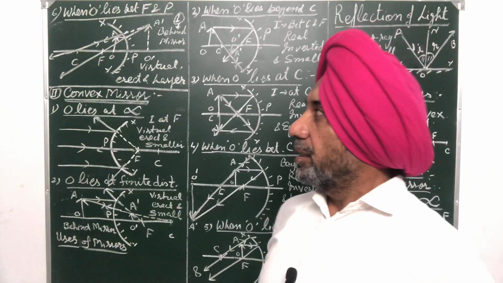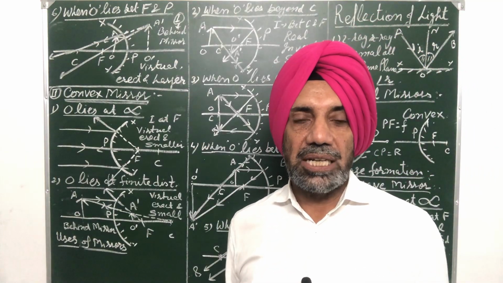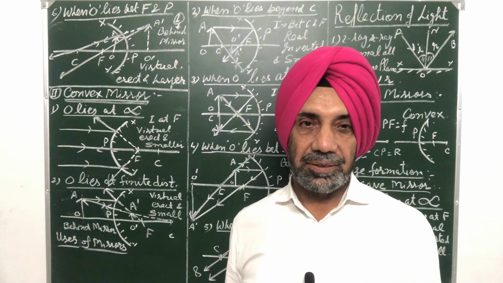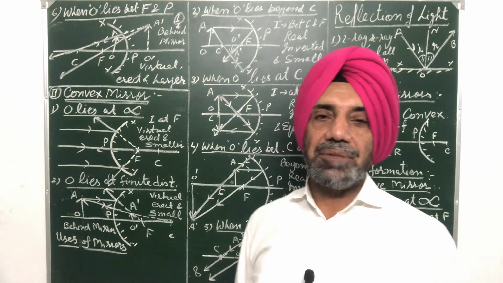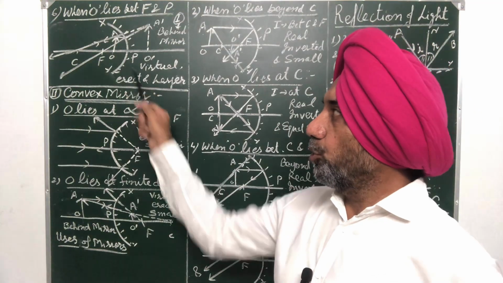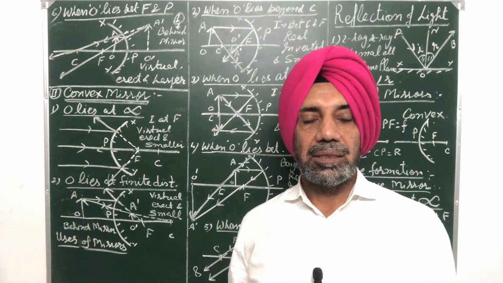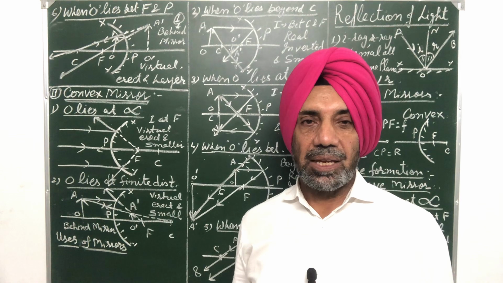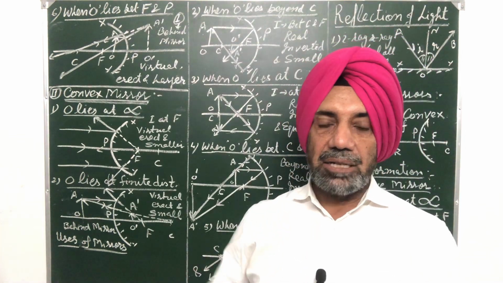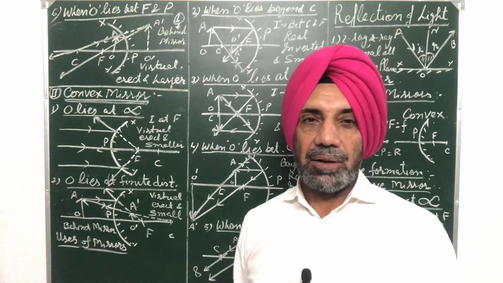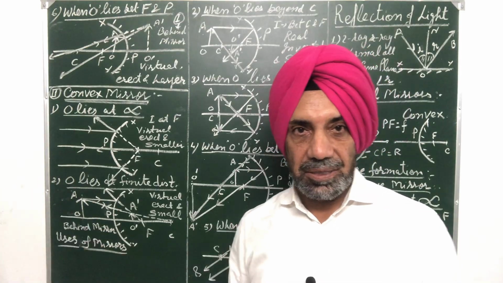Moreover, these concave mirrors are used in searchlights and headlights. The reflectors of headlights are also concave in shape and the bulb or tube is placed at the focus of the concave reflector, so that when we switch on the headlights, light goes far away to a longer distance.